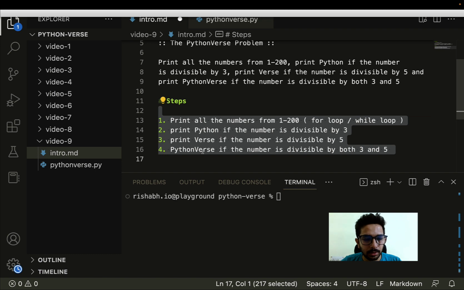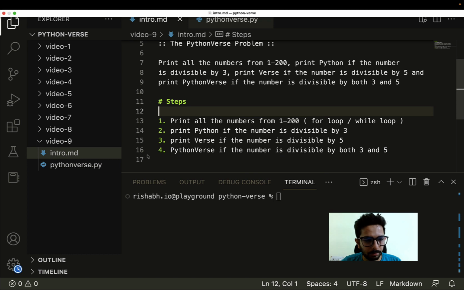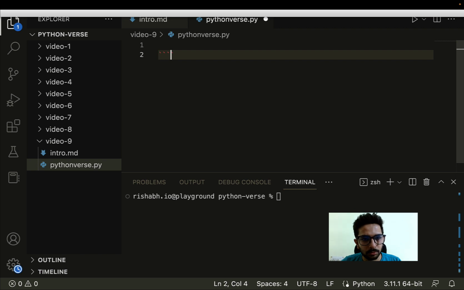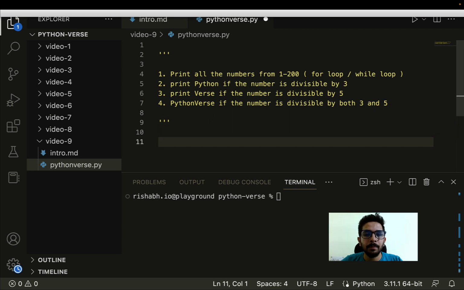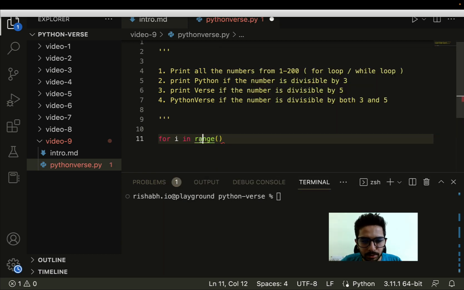Now let's see how exactly we can write the code for this problem. I already have this python-verse.py file initialized. I wrote some code, I'll just delete it. Now let me write this in commented form. So now let's start writing the code. I'll try to make some errors in the first version. Then I will run this program to show you what kind of errors can happen, what the different failure points are, and then we will go on to correct the code. You can also try to figure out what kind of errors I am making.